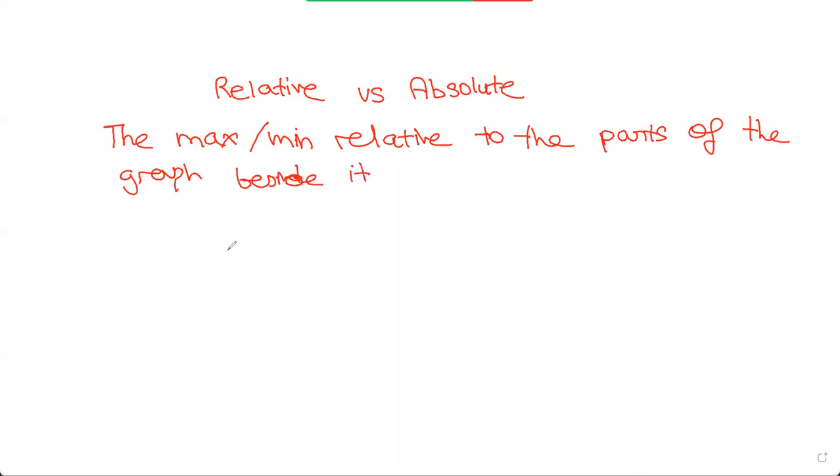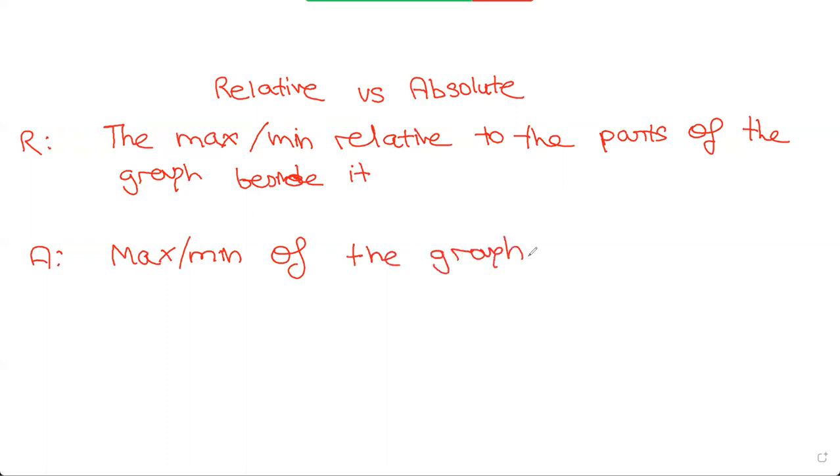I'm just going to write it as R. And absolute is when it's the maximum or minimum of the entire graph, compared to anything else in the graph, that is the highest point. So a relative minimum would mean that it is smaller compared to the things around.